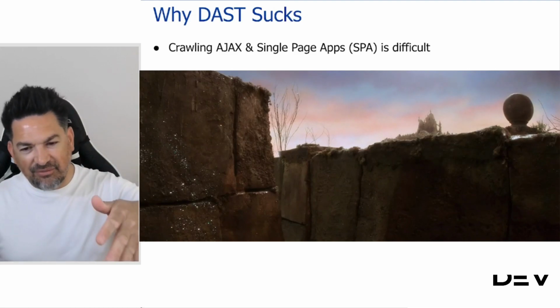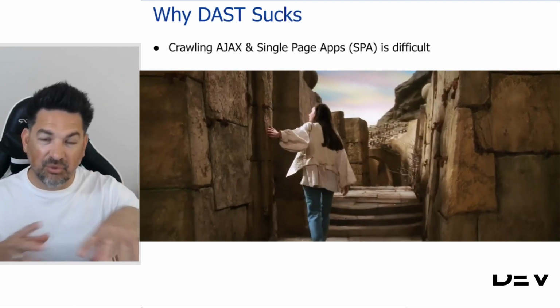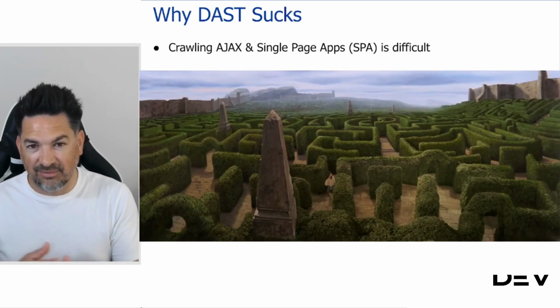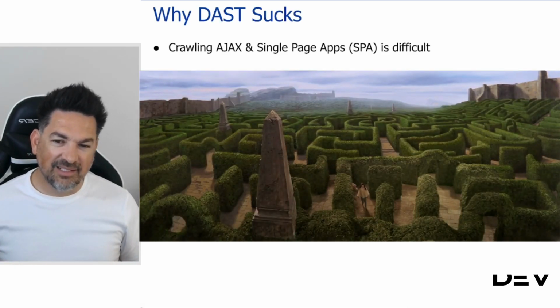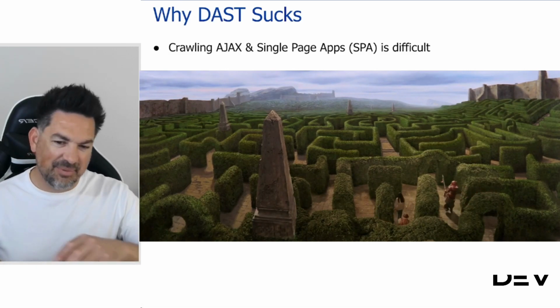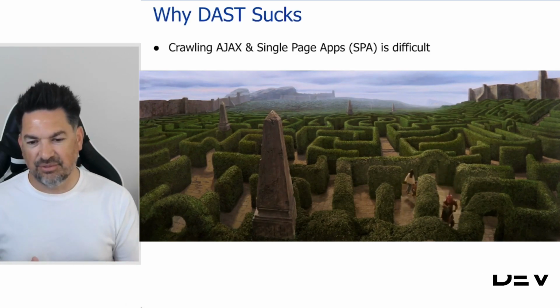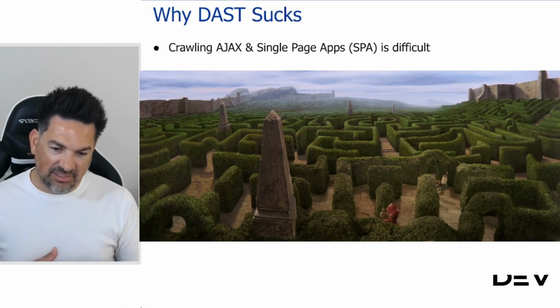As she's trying to navigate through the maze, it's moving and shifting, and she's getting more and more lost as she's making what she thinks is progress, and that's what it feels like when you're trying to scan a single page app. It's evolving around you, and that causes all kinds of difficulties. So that's a big challenge.